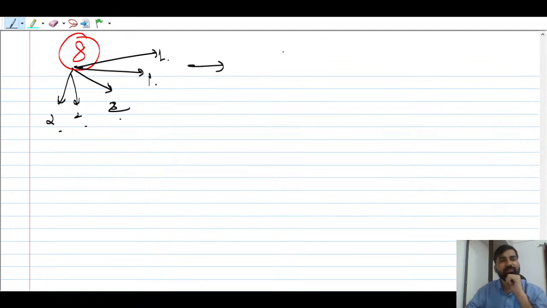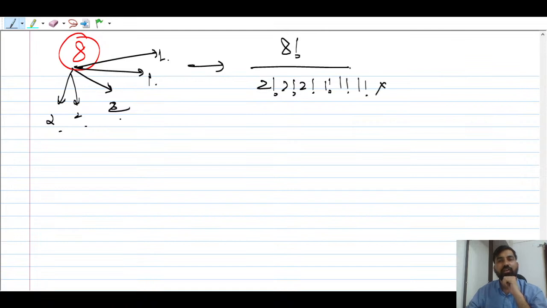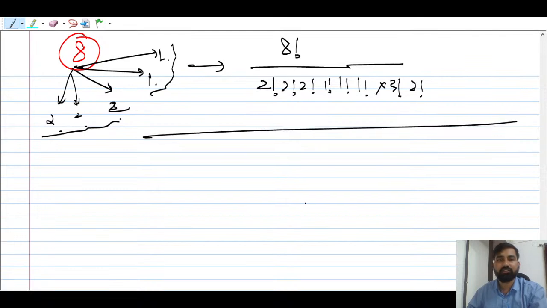How can you arrange them? So 8 factorial ways upon 2 factorial, 2 factorial, 2 factorial, 1 factorial, 1 factorial, 1 factorial. Then how many groups are there? यहाँ पर ये 3 groups are repeating, so 3 factorial and 1 2 factorial. 3 groups are same. So when you see 3 groups, the number of people are same, I mean equal. You will find this group can be taken as the same.